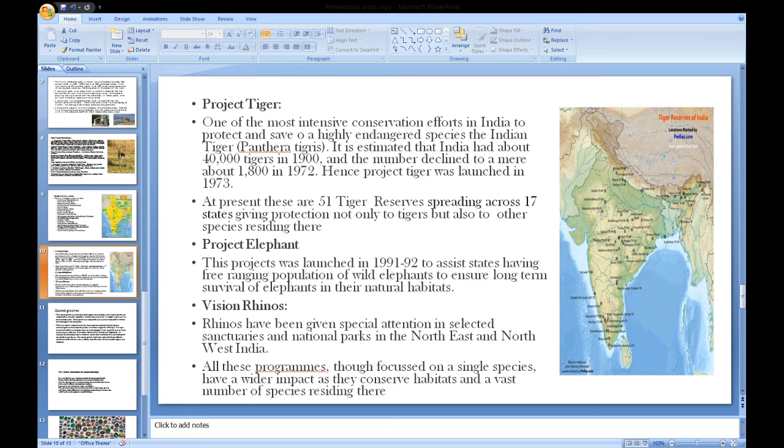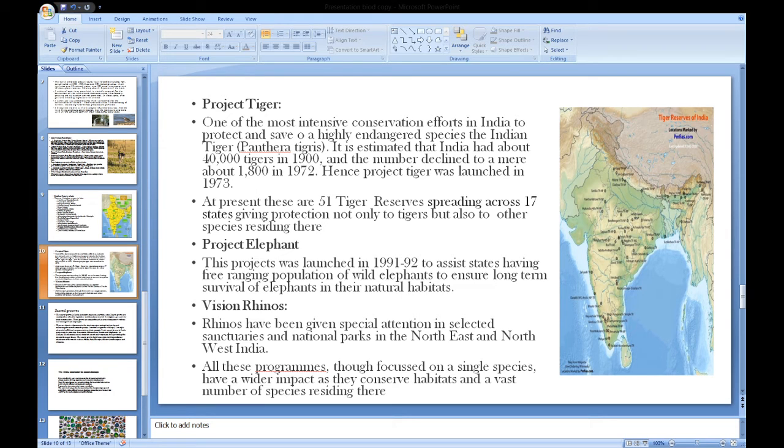Project Elephant. Project Elephant was launched in 1991-92 to assist states having free-ranging population of wild elephants to ensure long-term survival of elephants in their natural habitat. Vision Rhinos. Indian Rhino Vision 2020 was launched in 2005.